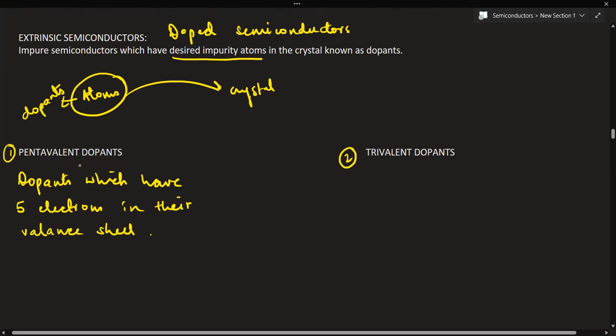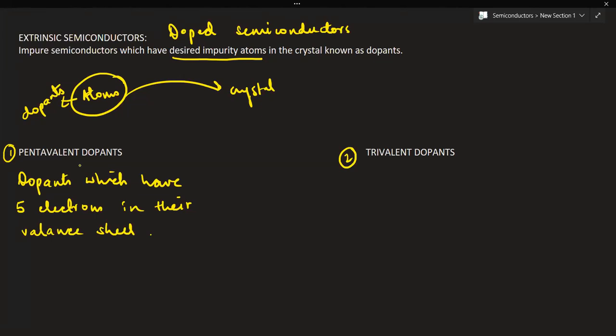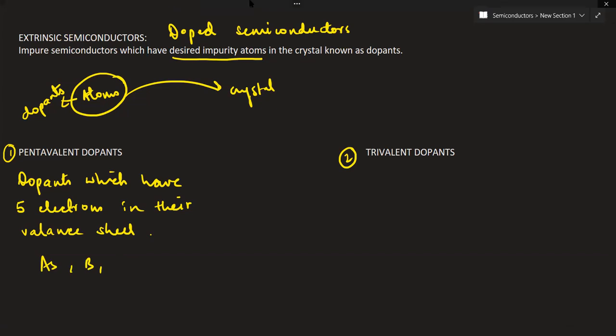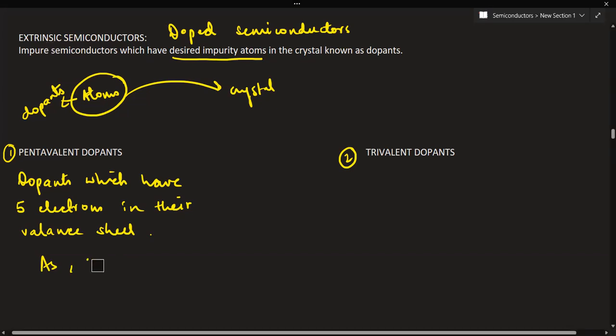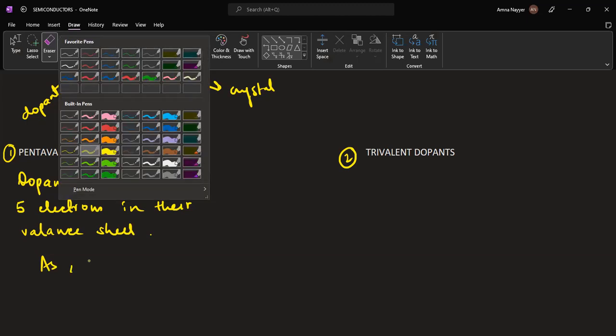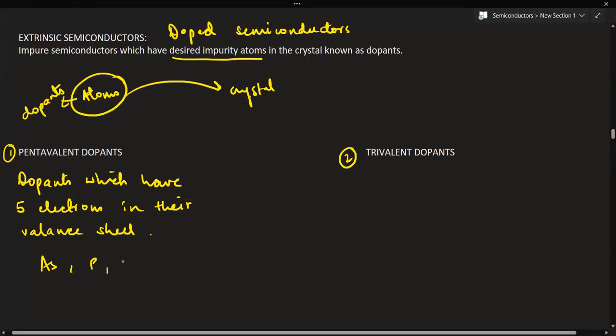First category of dopants is the pentavalent dopants. So they have 5 valence electrons, and examples are arsenic, phosphorus, antimony. Not boron, boron is 3. These are all the examples of the pentavalent dopants.